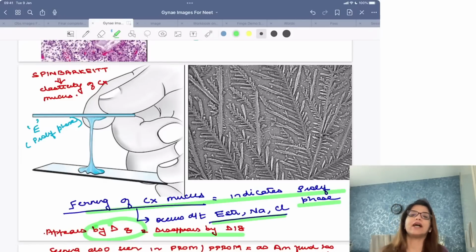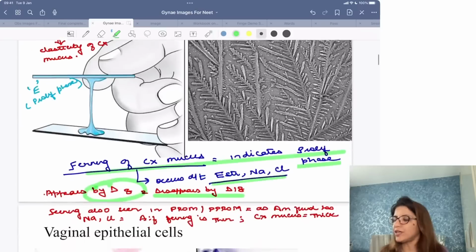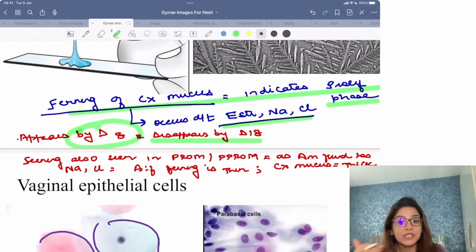If ferning is shown in a gynae question, then that means it is the ferning which is seen in cervical mucus under the effect of estrogen. If ferning is shown in OBS questions, so in OBS, please remember, there is something which is called as the Fern test.